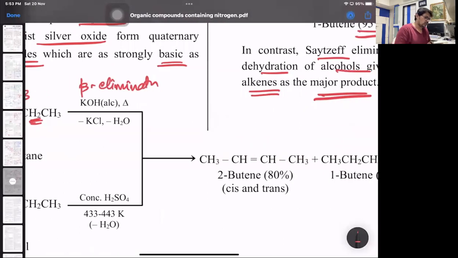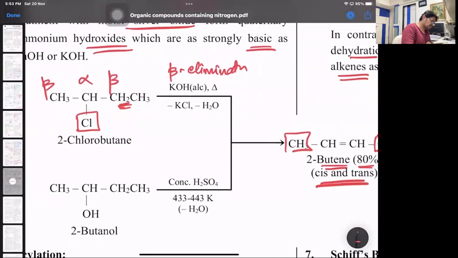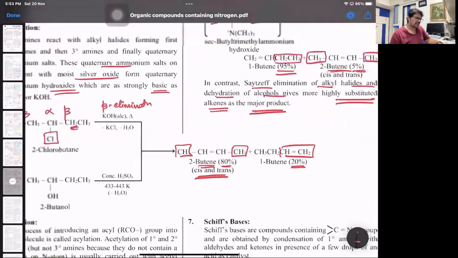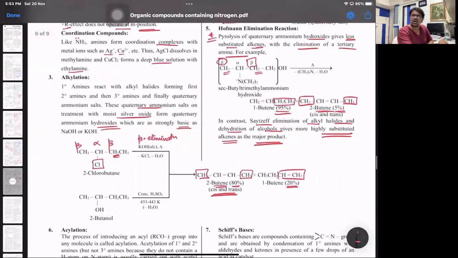So the major product is but-2-ene, because there are more alkyl groups attached to the CC double bond. But-2-ene major, whereas but-1-ene is minor because there's only 1 alkyl group. All right. So remember, Hofmann's elimination is nothing but a contrast to Saytzeff's rule. In Saytzeff's rule, you get an alkene which is highly substituted, whereas in Hofmann elimination, you get an alkene which is least substituted.